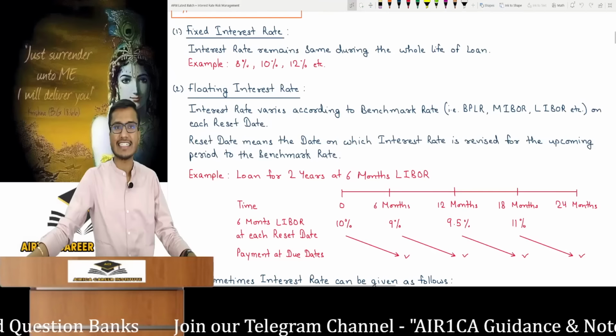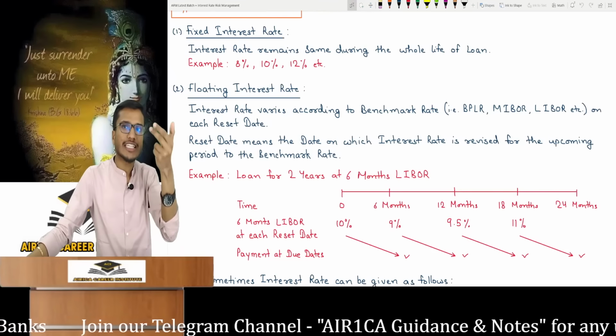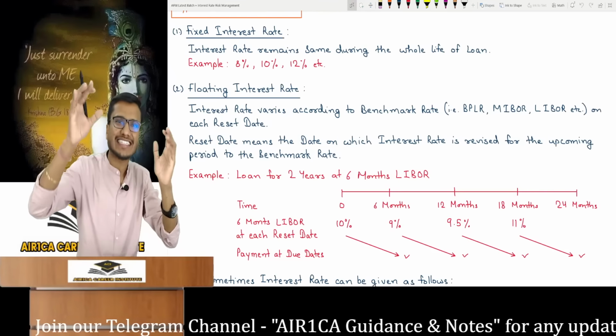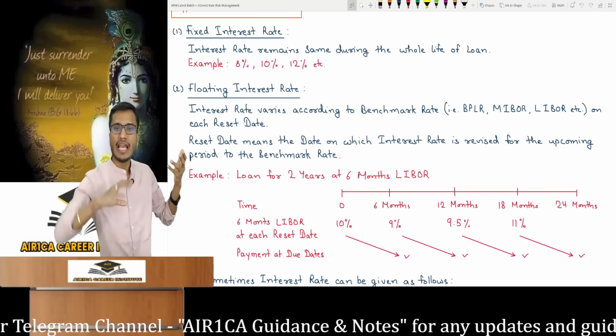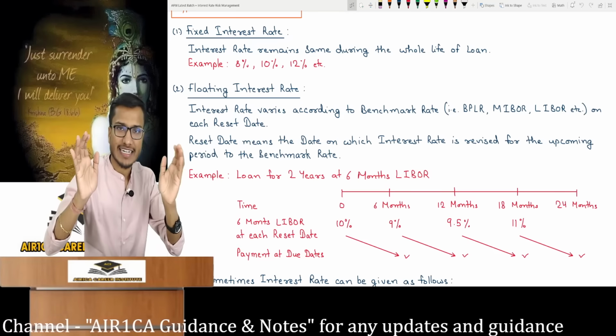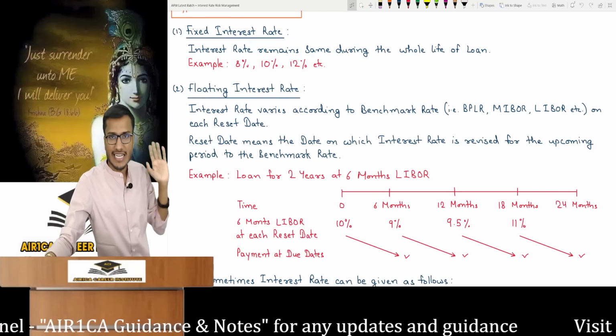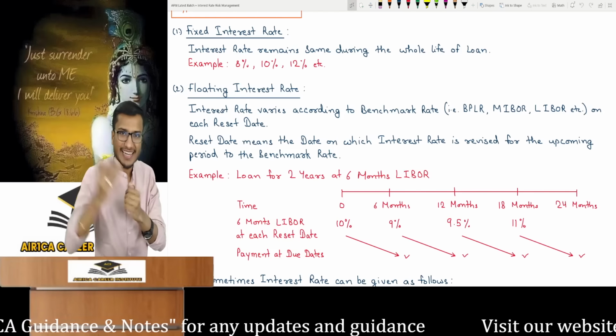So this is a floating interest rate. This means the interest rate will vary. It will change according to a benchmark rate. What is a benchmark rate? The market interest rate is also called a benchmark rate. On every reset date, the benchmark rate, which is simply the prevailing market interest rate, will be applied for the upcoming period.